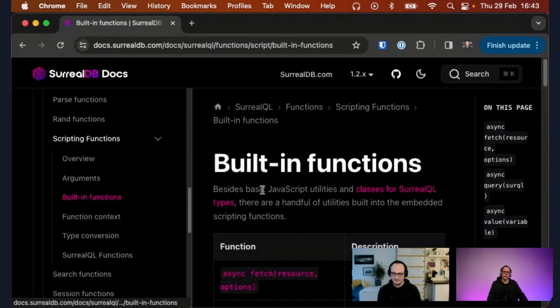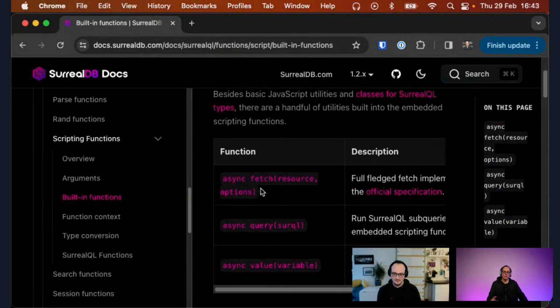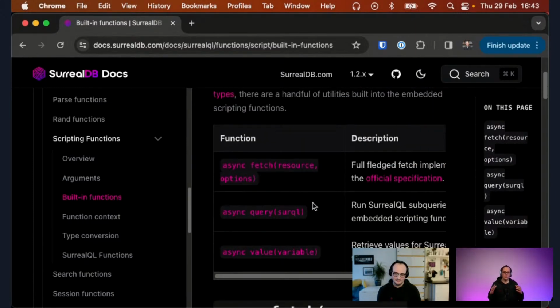But in terms of the built-in functions, are there more things planned here, or are we stabilizing and optimizing what is here so far? Well, we're still looking at what people want to use.